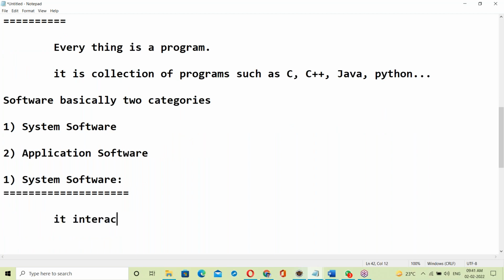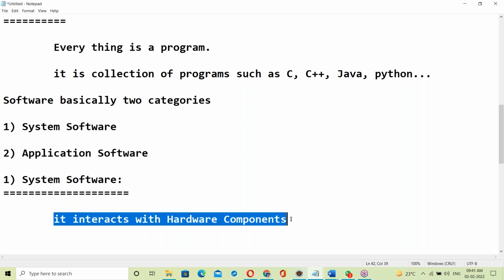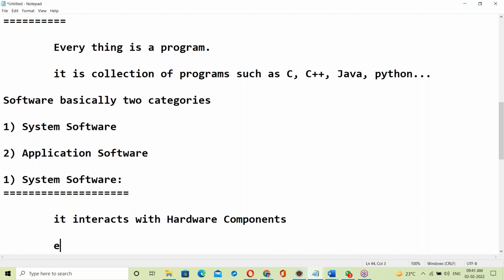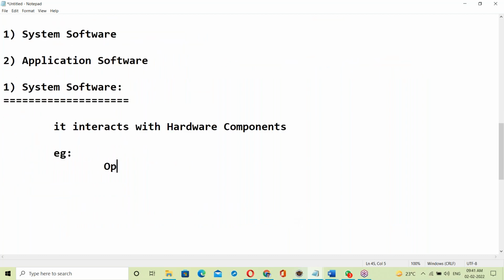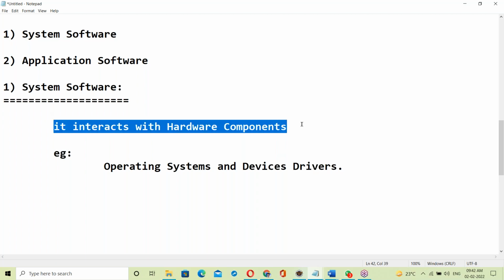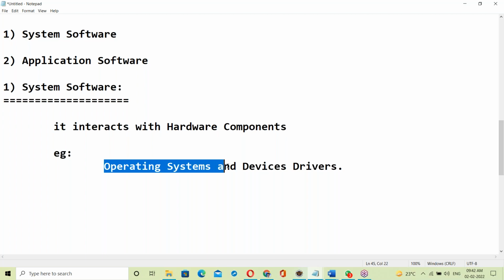System software examples: operating systems and device drivers.